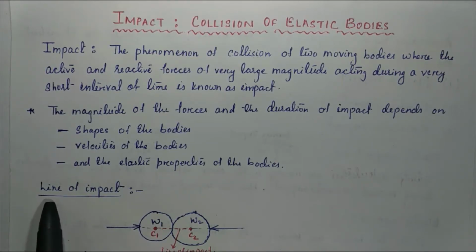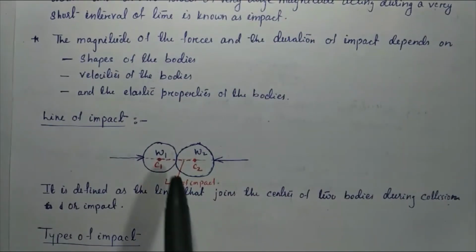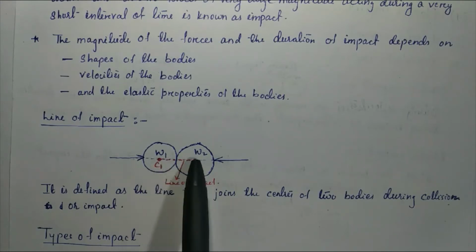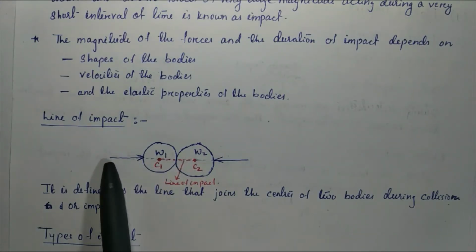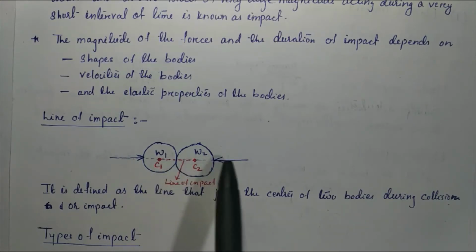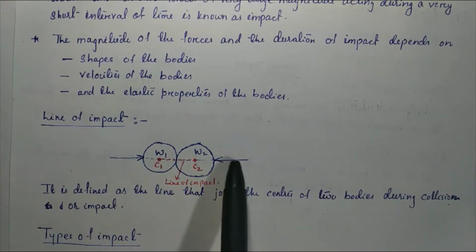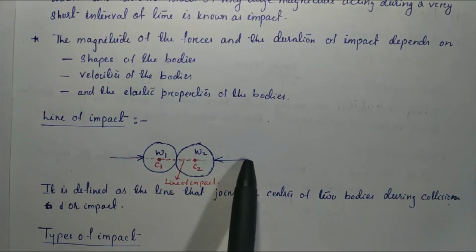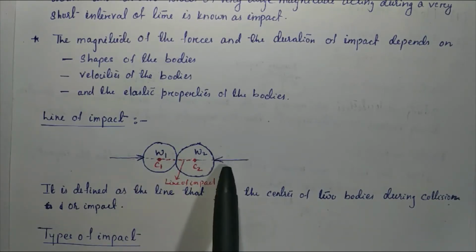Then we discuss line of impact. See in this diagram, here we consider two different bodies having weight W1 and W2. Both are moving towards each other and collide with each other with different velocities. The directions of velocities are given for W1 in this way and for W2 in this way.